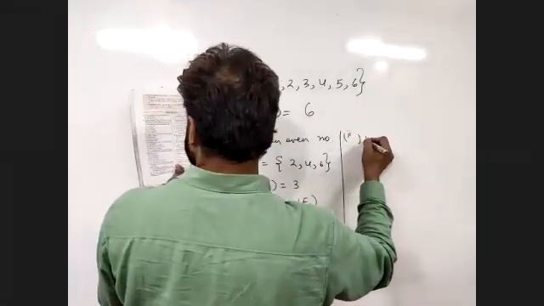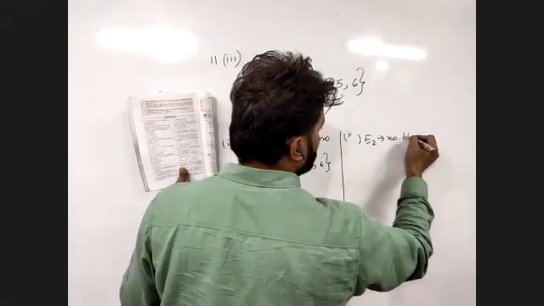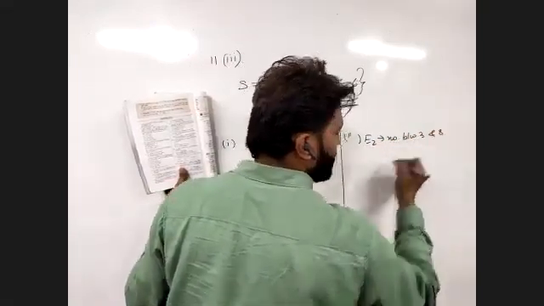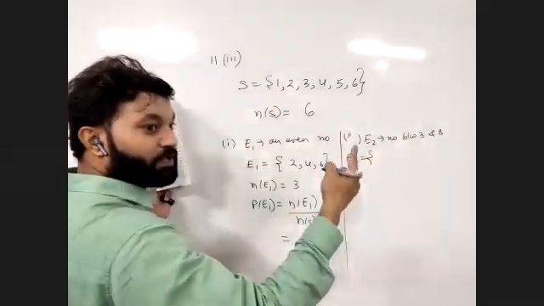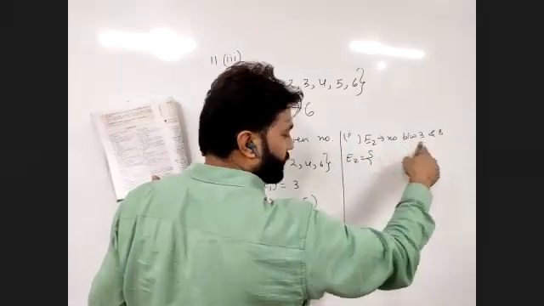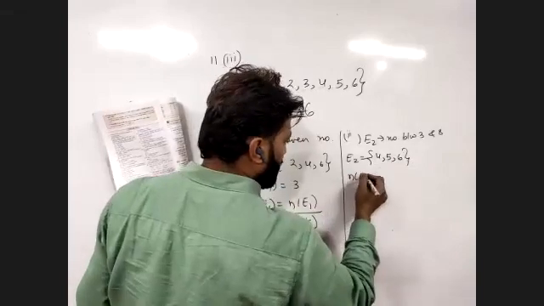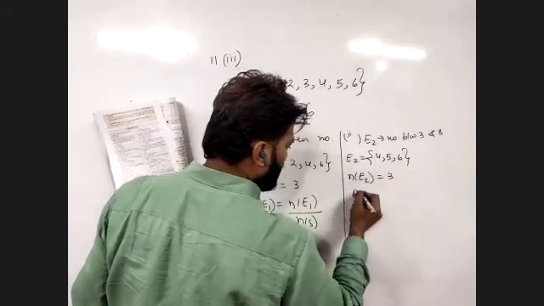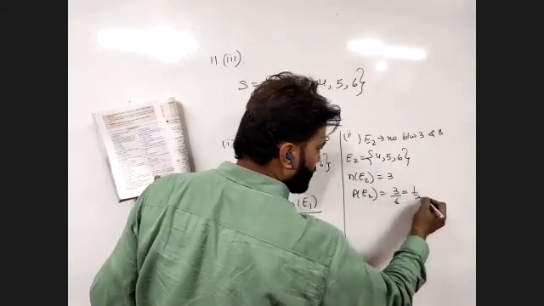Now second part. Second part is a number between 3 and 8. All the numbers which are between 3 and 8. Shall we take 3? So this will be 4, 5, 6. So again NE2 will be equal to 3. Now you can write it directly, 3 upon 6, 1 upon 2.